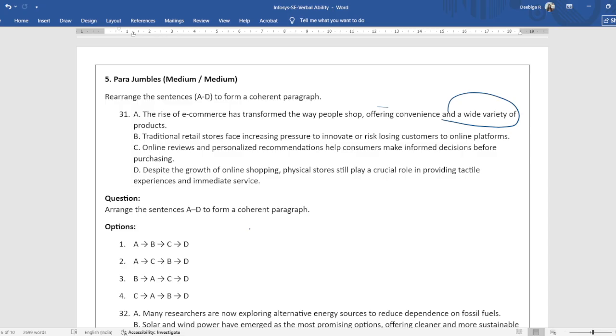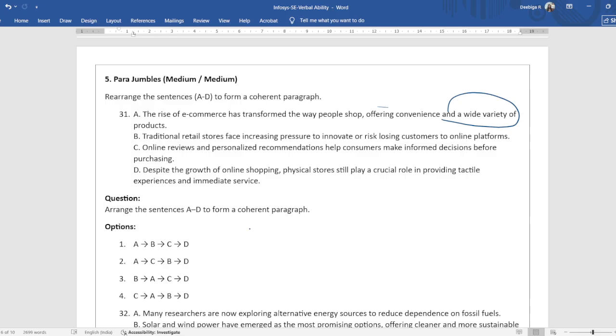Let's see. The rise of e-commerce has transformed the way people shop, offering convenience and a wide variety of products. We're talking about e-commerce, how convenient it is. Traditional retail stores face increasing pressure to innovate or risk losing customers to online platforms.